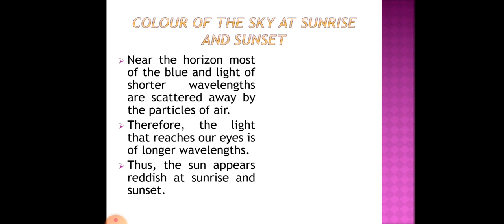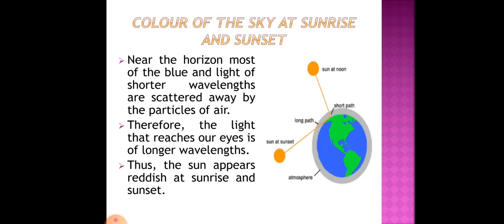Since red color has longer wavelength, all the other colors of light are scattered away, and what is left with us is red color. So for that reason the sun appears reddish at sunrise and sunset. From this picture, as you can see, when the sun is at noon, it has to travel a short path, so for that reason it appears white.